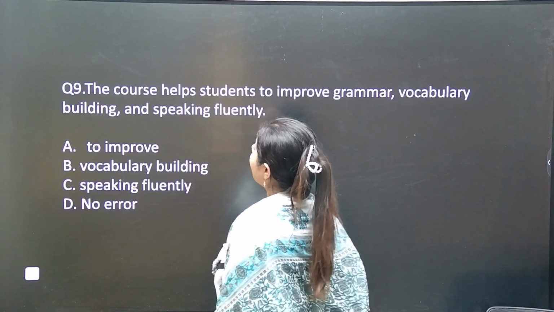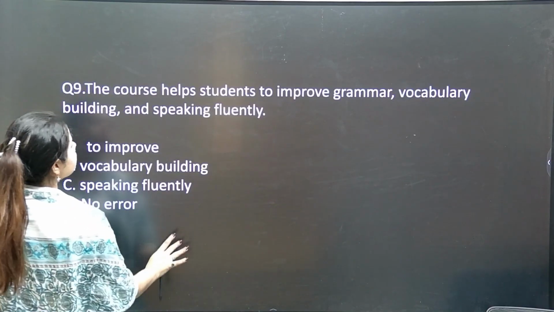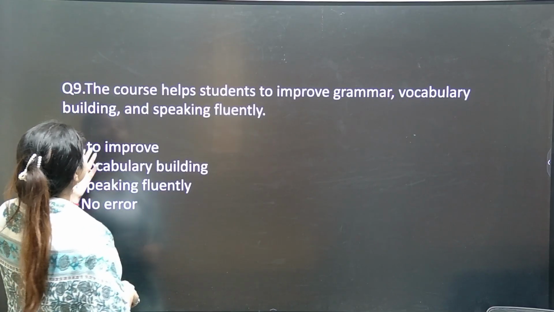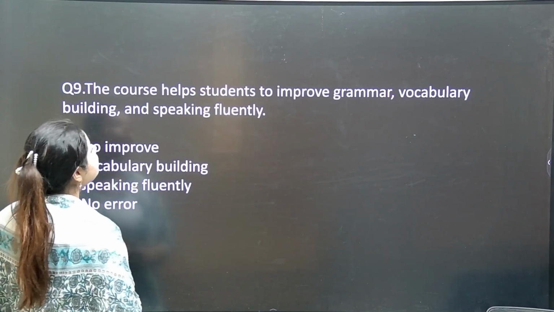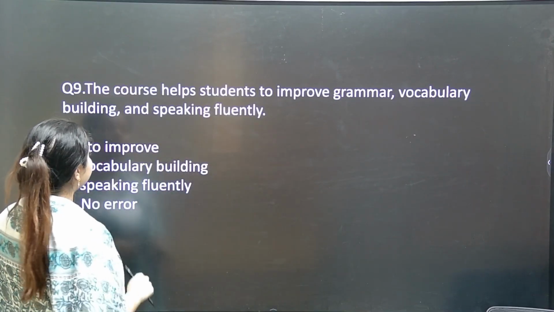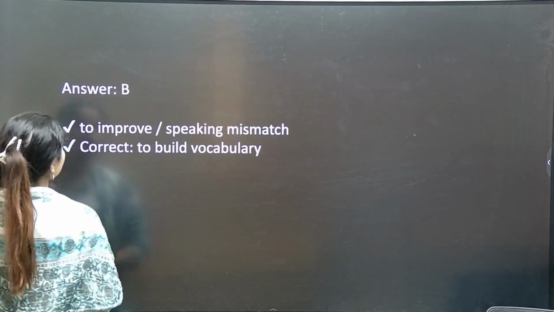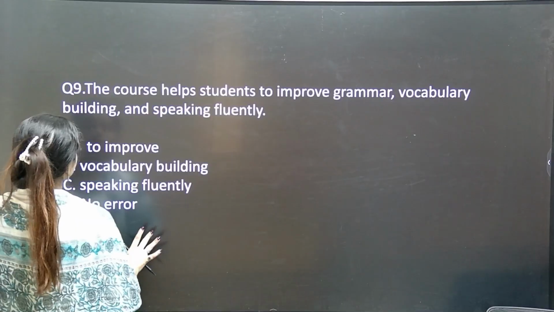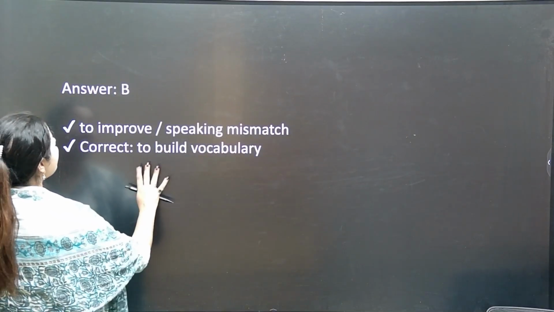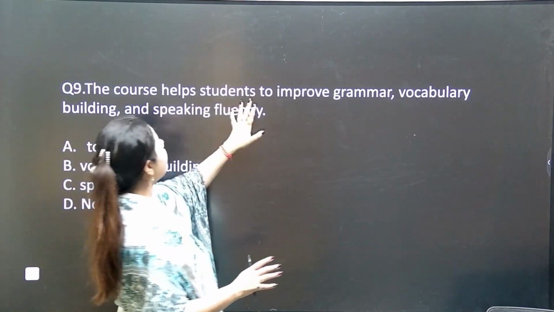Yes or no? Now, the course helps students to improve grammar, vocabulary building, and speaking fluently. To improve grammar, vocabulary building, and to speak fluently shall be the correct one. Speaking fluently is going wrong. To improve and speaking is a mismatch. So to build vocabulary is the correct one also.